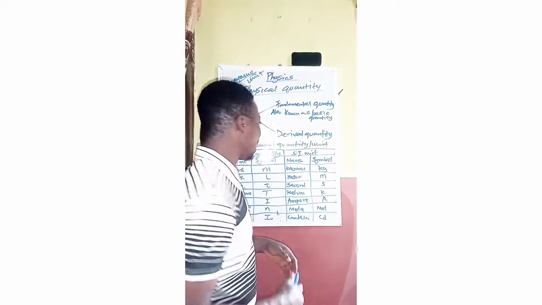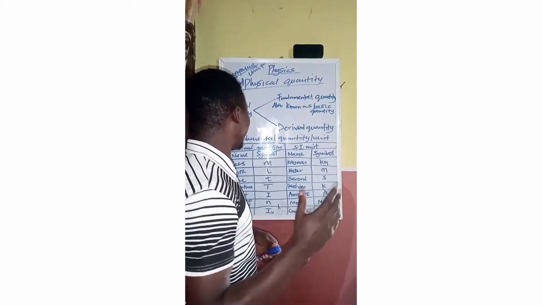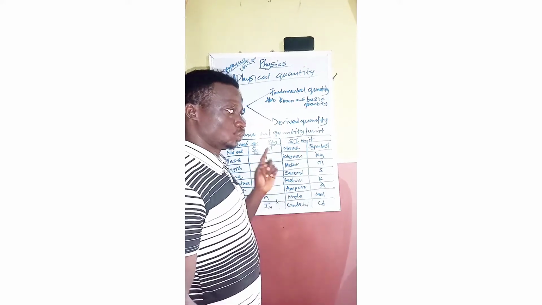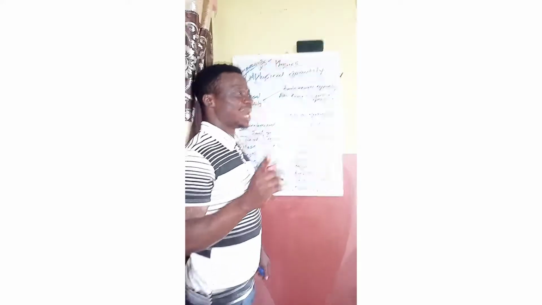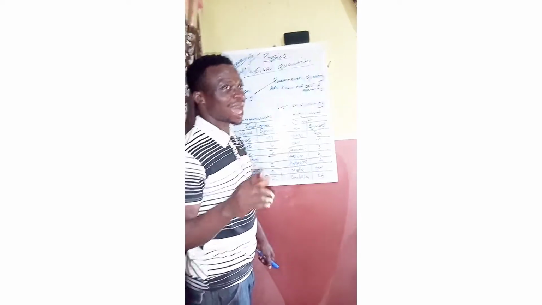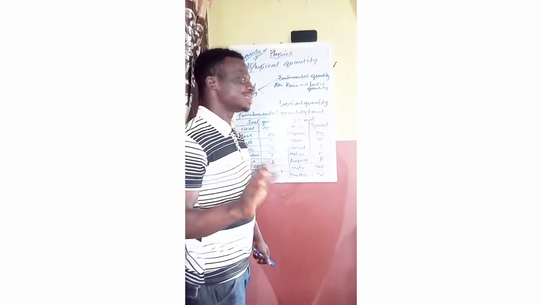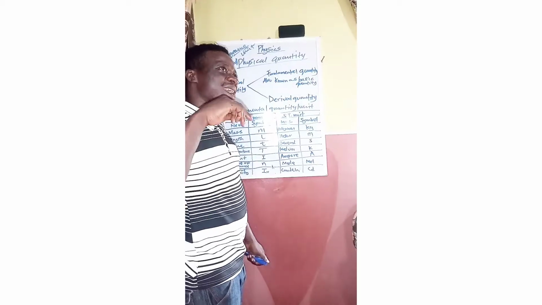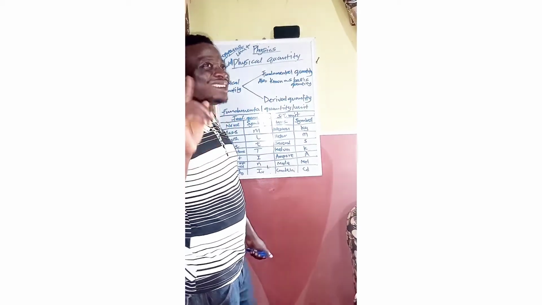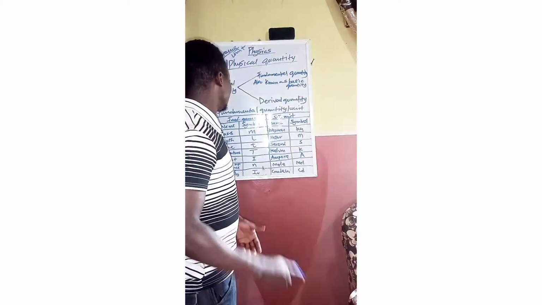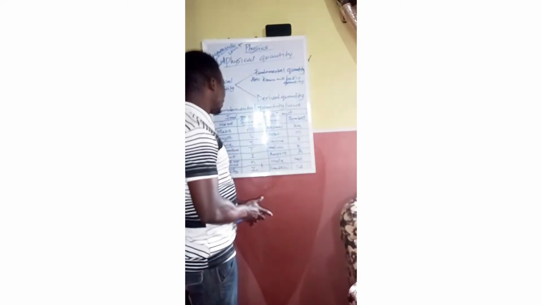Changed. Now, we have 7 fundamental quantities and 7 fundamental units. Remember, fundamental quantities and fundamental units are constant and generally accepted all over the world. The fundamental unit is also referred to as the standard international unit.